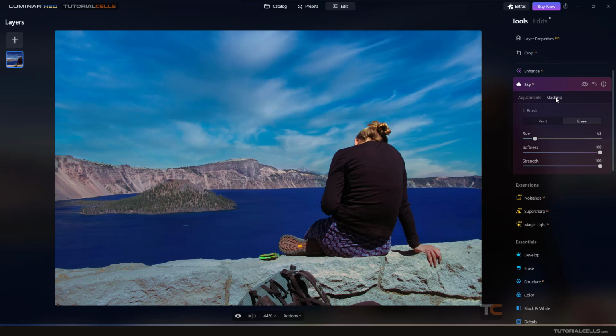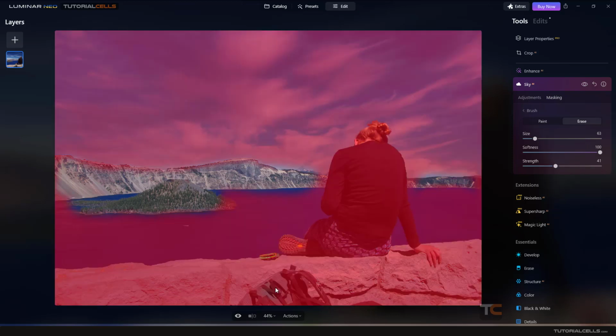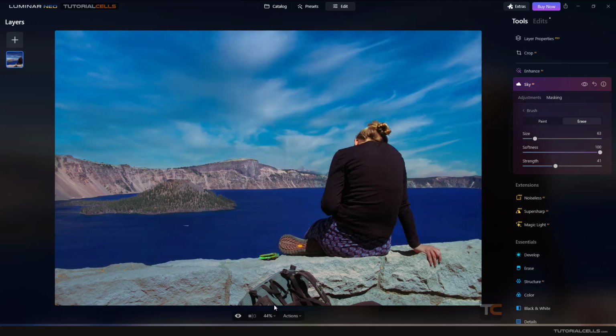It's very easy. You can change the softness or strength of that. If you don't want 100% deleting, for example, I want to erase this part a little, change the strength a little, and it will just a little delete the Sky AI effects in the adjustment settings there. As you can see, we have a little more warmth here, and the other parts of our image are blue. So the masking here is very easy.